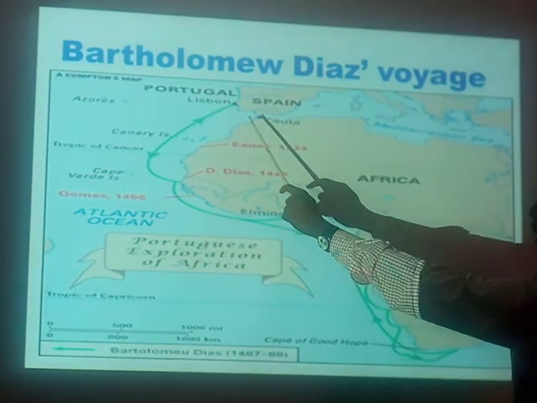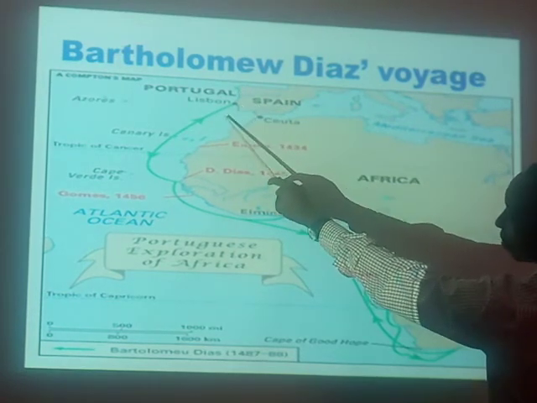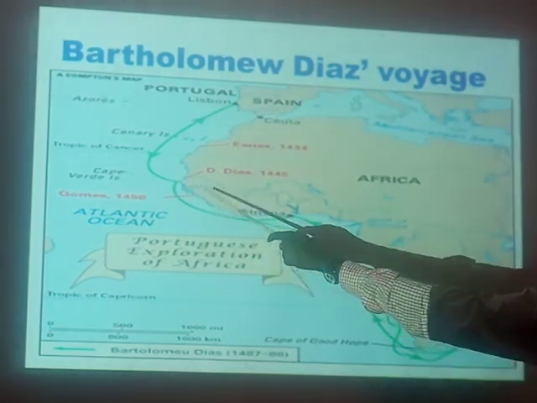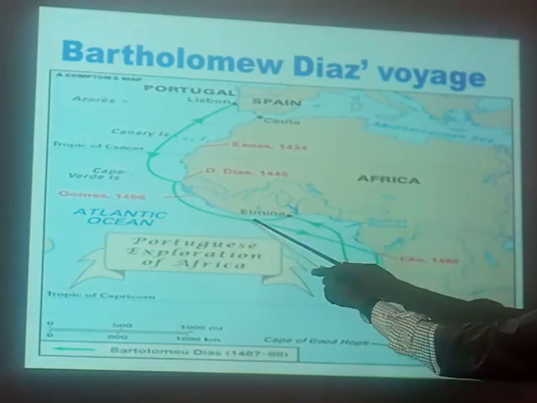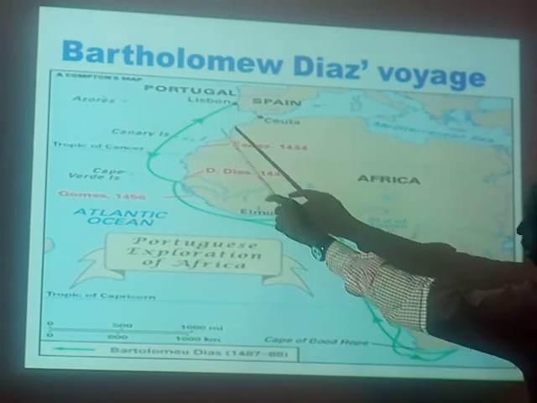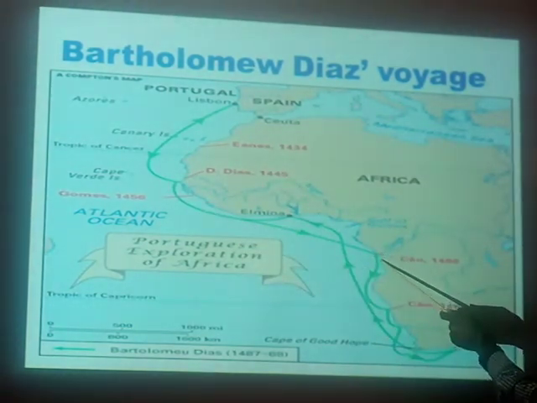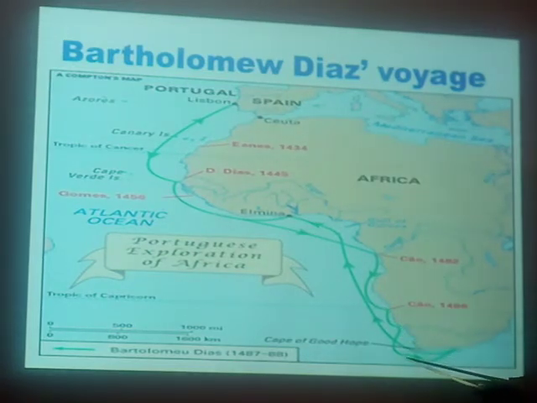We can now see Lisbon. Lisbon is supposed to be around here where it is. This person came, tried to rest there, also rested here for some time, never rested here. From here, he just rested here, continued, rested at this point, continued, rested here, and finally came here. But remember, his ship was battered. Then he went back, having failed to get a sea route to India. So he never got to India.